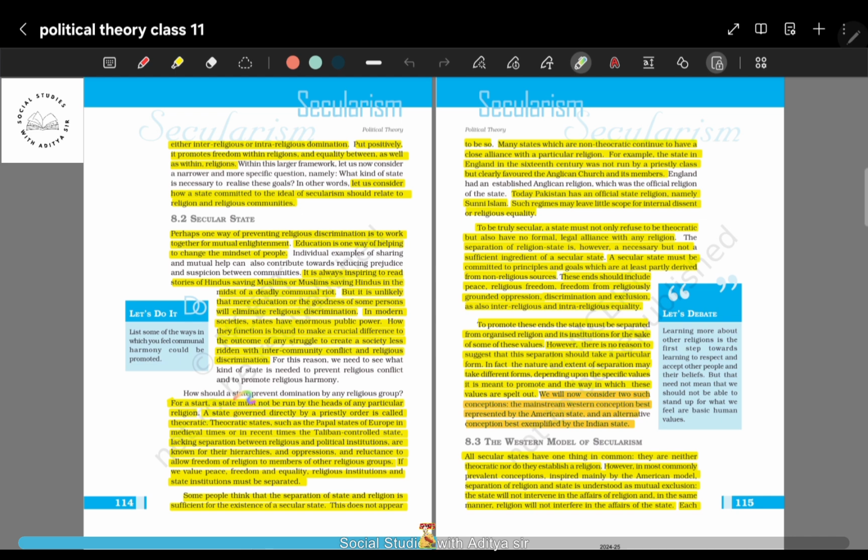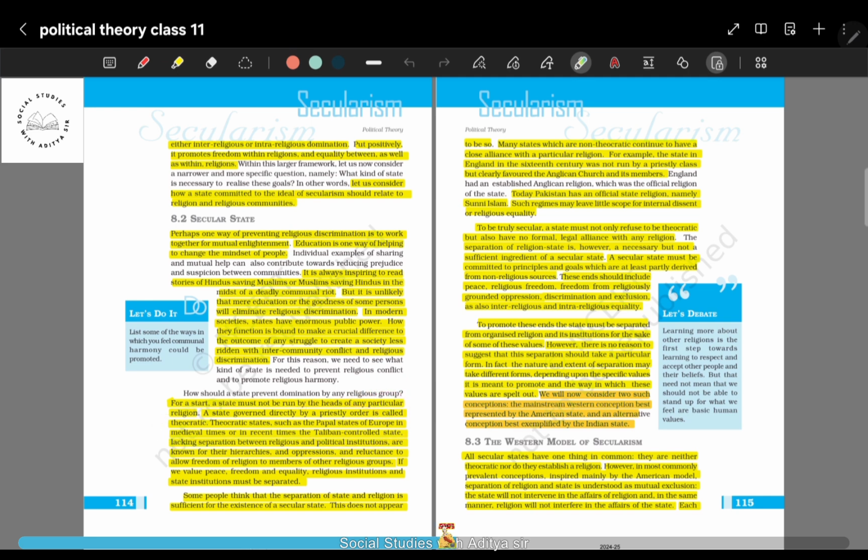For example, a state governed directly by a priestly order is called theocratic. That means a theocracy is headed by a person from that particular religion, and that person is not just a follower of that religion, but some kind of priest, imam, or father, or any particular position from that religion. For example, as given here, such as the papal states in Europe in medieval times, or in recent times the Taliban controlled state.